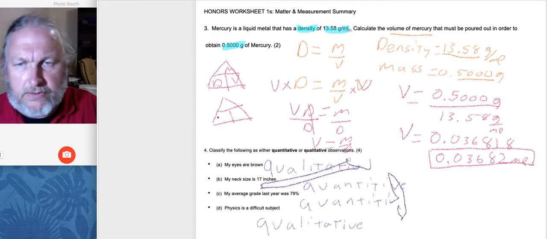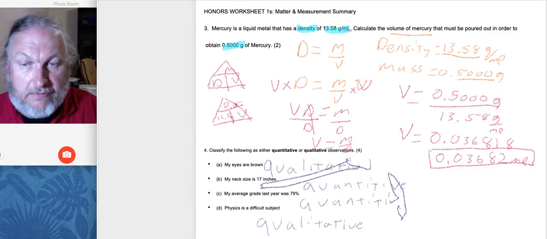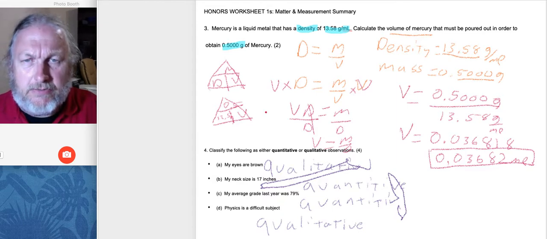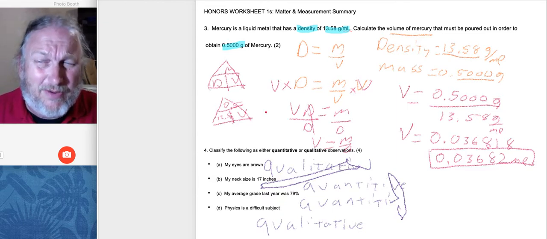Density is 13.58. Mass is 0.5. I don't know V. So that means I've got to divide 0.5 by 13.58, which is what I did over here. That solves the problem and gives me V. If you know how to do density triangles, do it. If you can get away from it, try to get away from it.